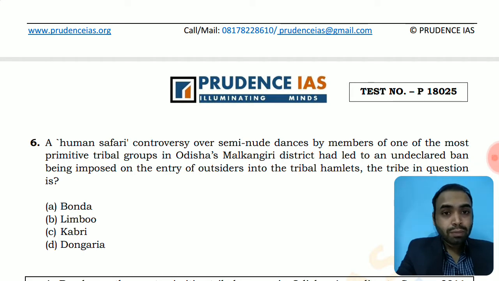So, a human safari controversy over semi-nude dances by a member of one of the most primitive tribal groups in Odisha. Primitive tribal group questions we have discussed in our previous MCQ, about their special requirements, their low level of literacy, their low growth rate of population, and absence of any language. So let's read this question. In Odisha's Malkangiri district, it had led to an undeclared ban being imposed on the entry of outsiders into the tribal hamlets. And the tribes in question are Bonda, Limbo, Kabri, Dongaria. So this option is obviously associated with the tribes of Odisha's Malkangiri district.